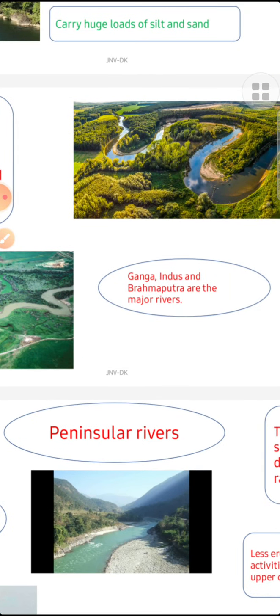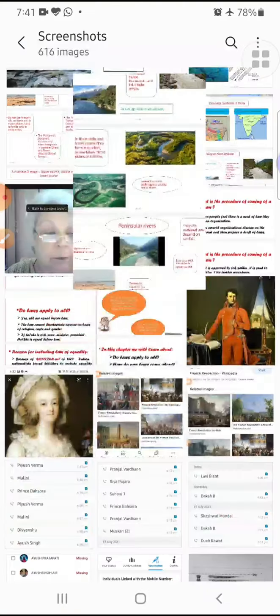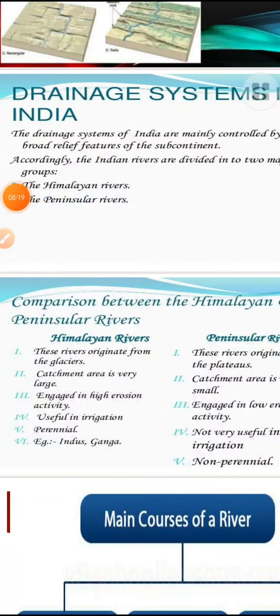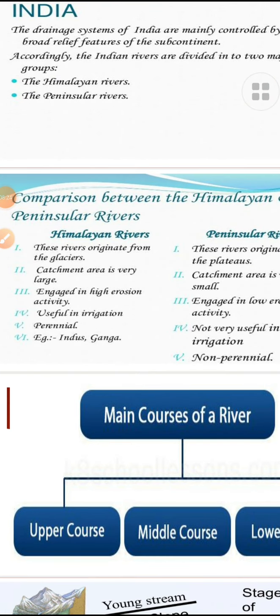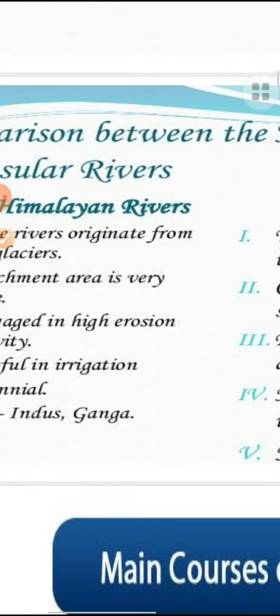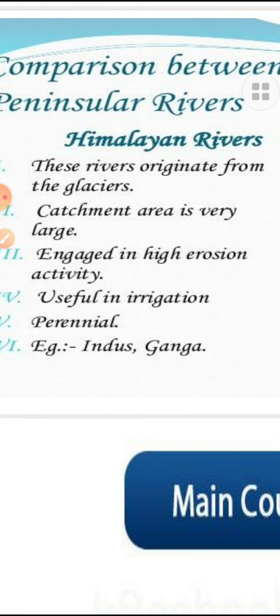So Ganga, Indus, Brahmaputra are the major rivers of North India. Now here we'll see the comparison of Himalayan and Peninsular rivers. When we talk about Himalayan rivers, these rivers originate from the glaciers.